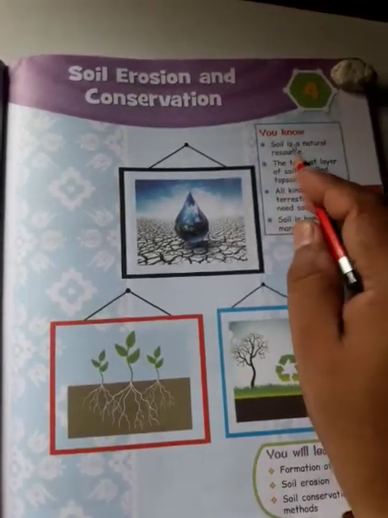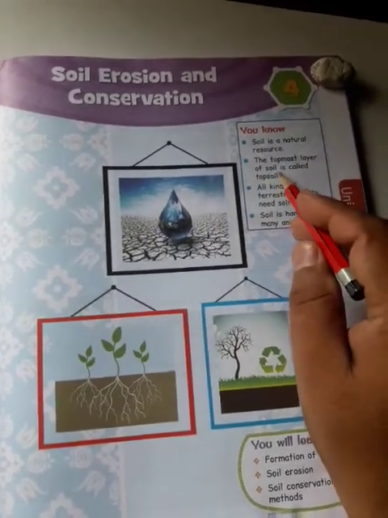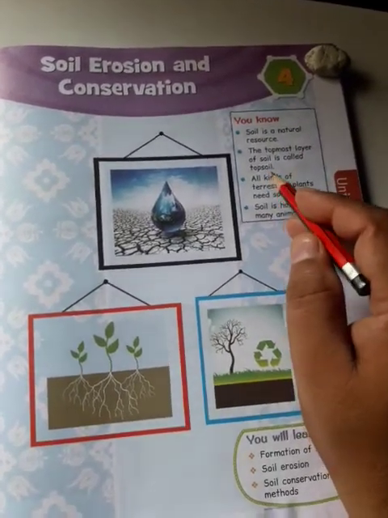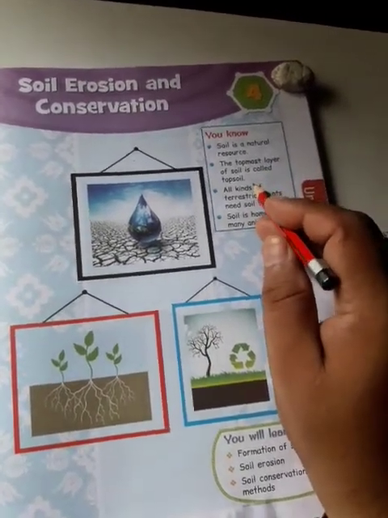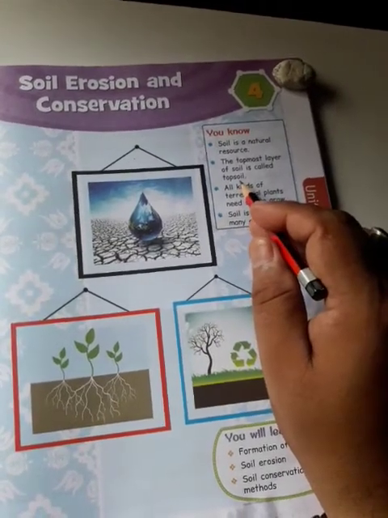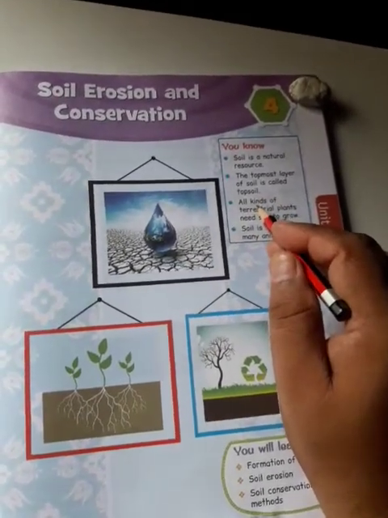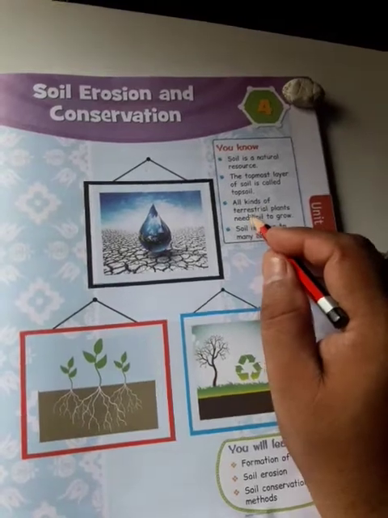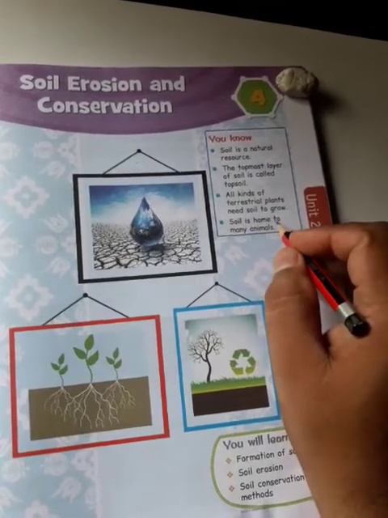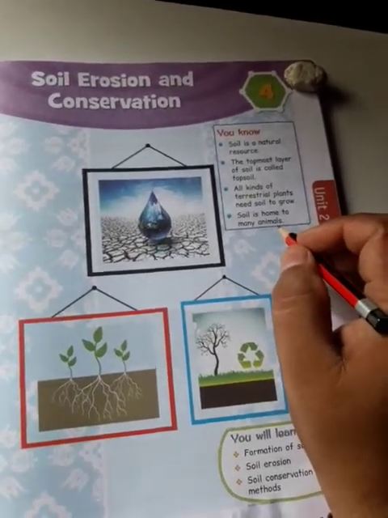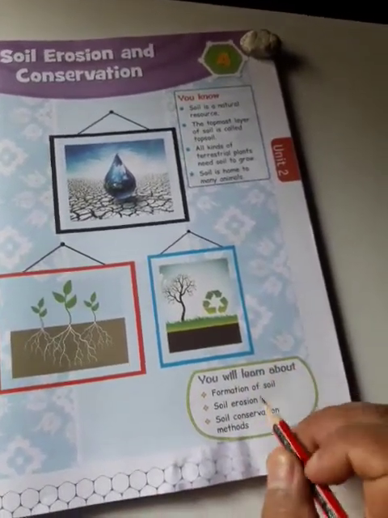You know that soil is a natural resource. The topmost layer of soil is called topsoil, which is more fertile, and all nutrients are present in the topsoil, which helps plants grow. All kinds of terrestrial plants need soil to grow. Soil is home to many animals such as earthworms, snakes, and other insects.